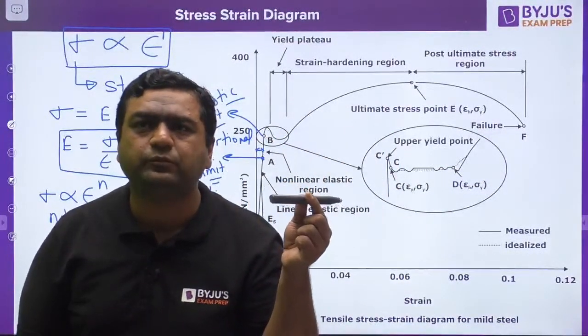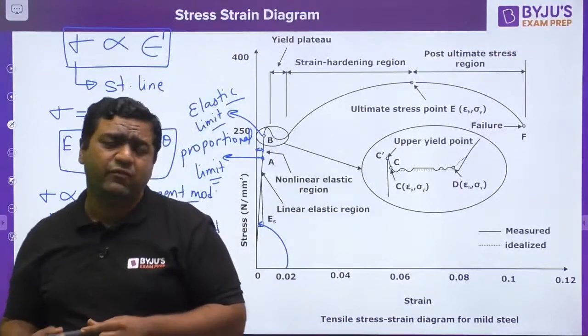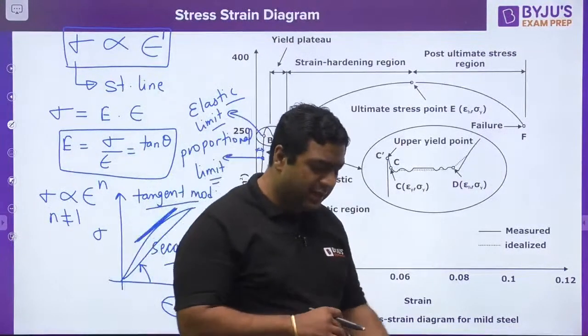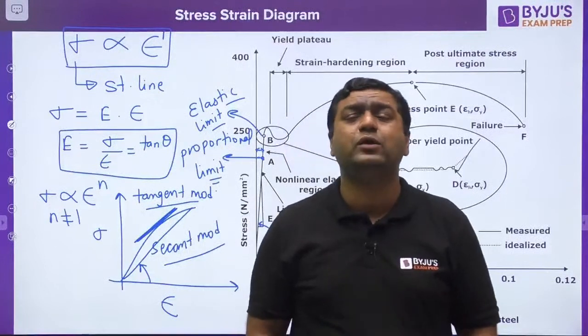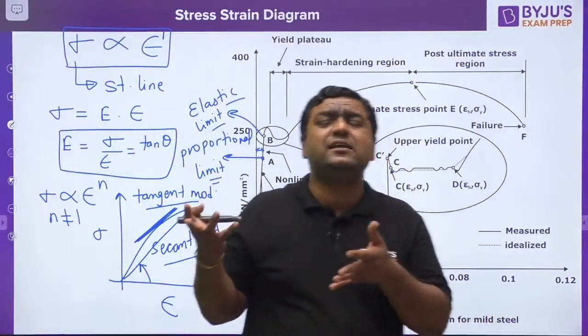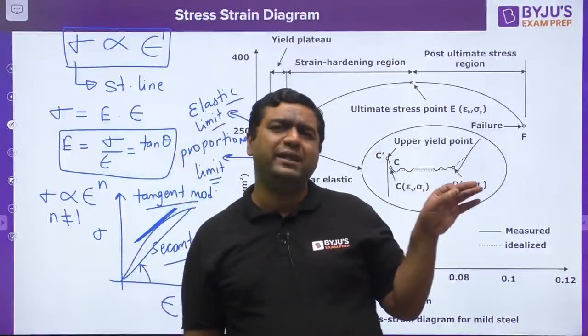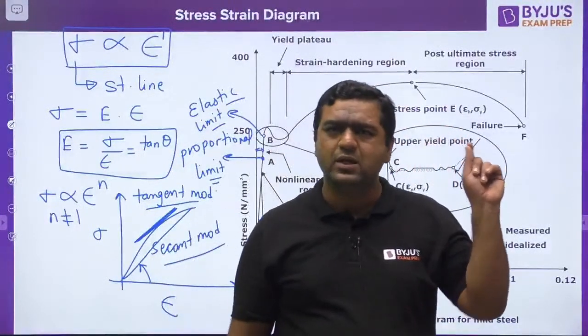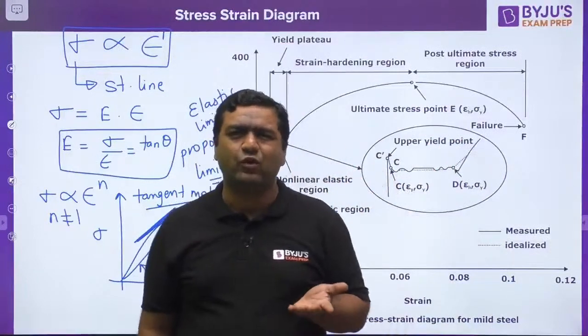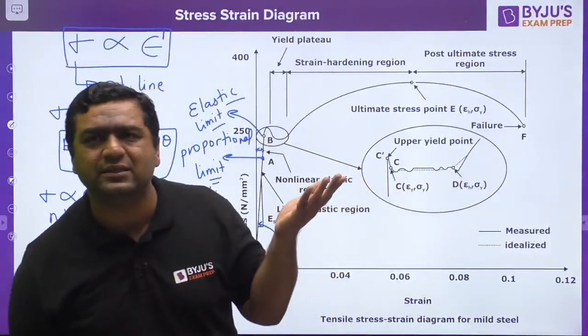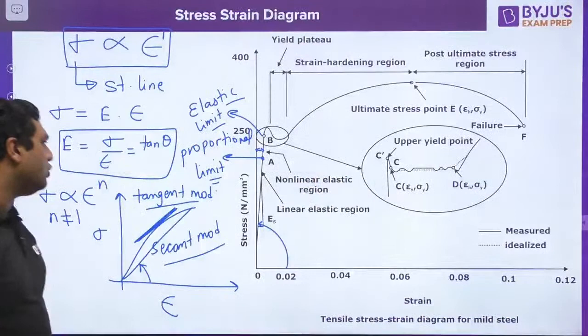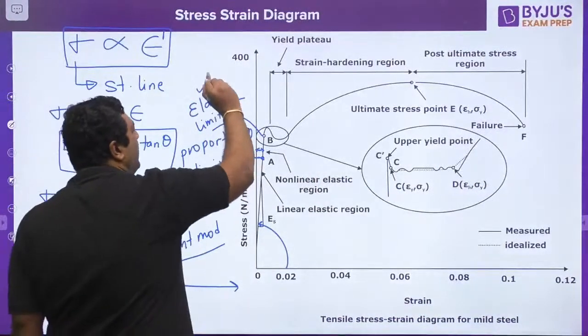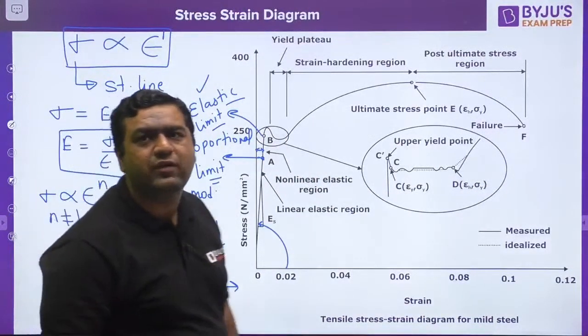Is it fine? When we talk about that, we will define a topic known as proof stress. Proof stress acts like yield strength. You join the origin with the proof stress and then you get the secant. That is not required for you, otherwise I would have given you all these things.